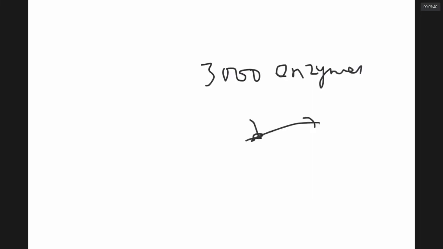It means in our human body, there are about 3,000 enzymes. They bind with reacting molecules and give the products which our body requires. They are biological catalysts called enzymes.